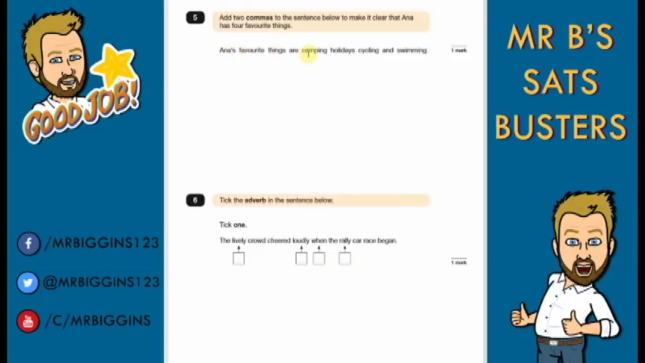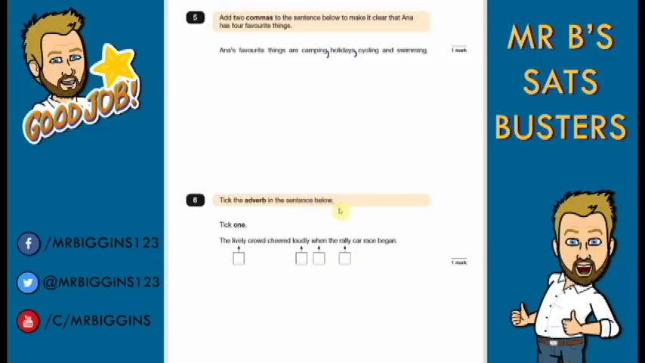So Anna's favourite things are, let's have a count of 4, camping, holidays, cycling, swimming. Those are the 4 things, so we need to separate them in our list. Okay, with our commas. Remember, we don't need the one before the last one, before and swimming. So now it reads, Anna's favourite things are camping, comma, holidays, comma, cycling and swimming.